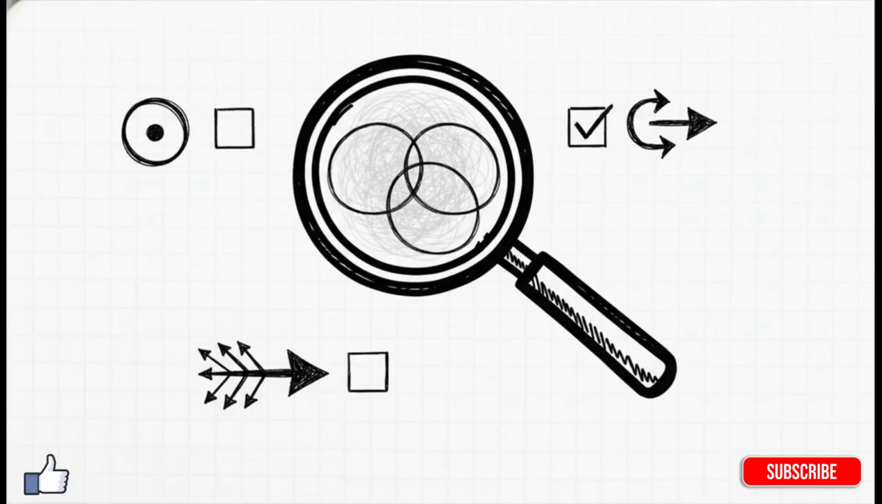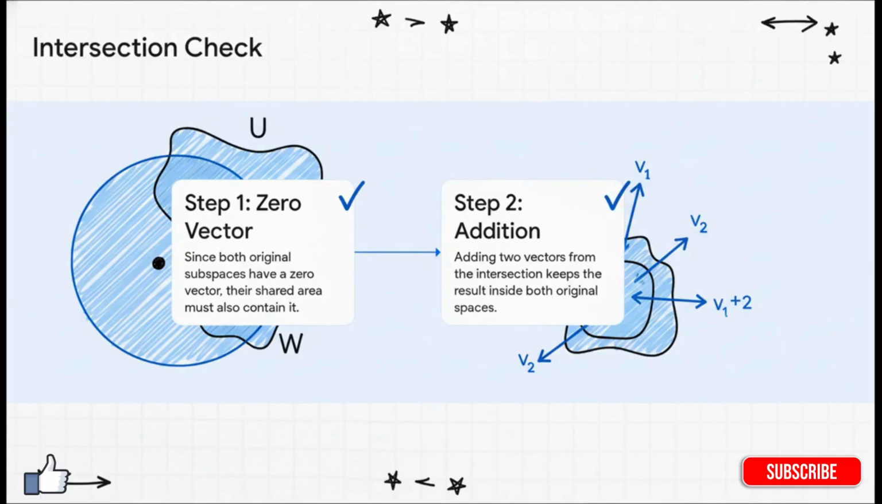All right, time to play detective. We're going to take this new intersection space and we're going to check it against our three fundamental laws. If it passes all three tests, the theorem holds, and we've officially discovered a brand new, valid subspace. Okay, law number one, does it have a zero vector? Well, think about it. Since both of the original subspaces, let's call them U and W, had to have the zero vector just to exist, their shared area must also contain it. So check.